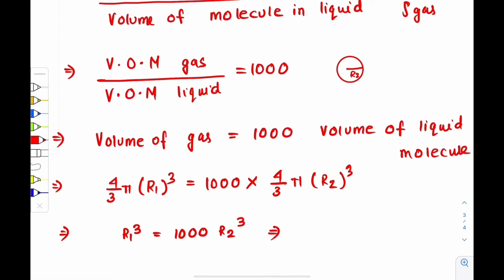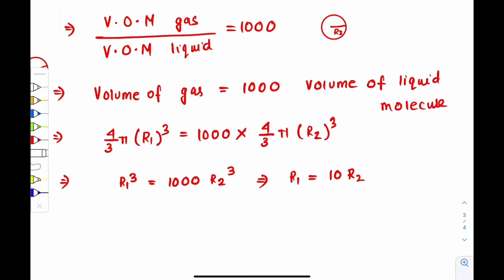So that means the radius of the molecule in gas, that is r1, is equal to 10 times the radius of the molecule in liquid. So if I multiply both sides by 2, 2 times r1 will be equal to 10 into 2 times r2.